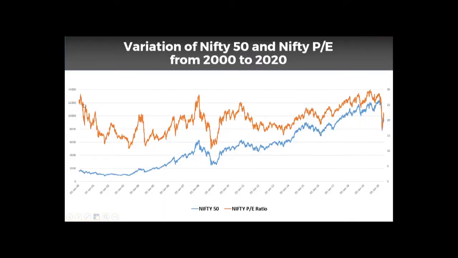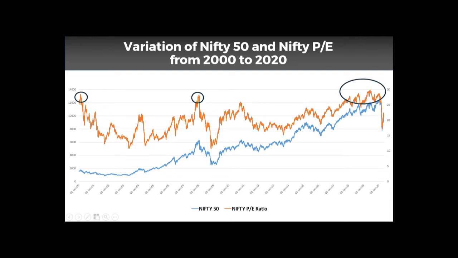Okay, so let's concentrate on this drawing. As you can see here, this date is January 2002, the current date, and this blue line is the variation of Nifty over these 20 years, and this orange line is the variation of Nifty P by E value, which I told you in the previous slide.